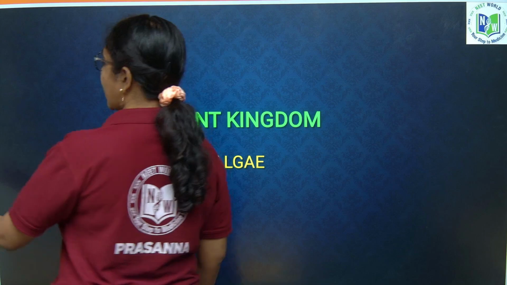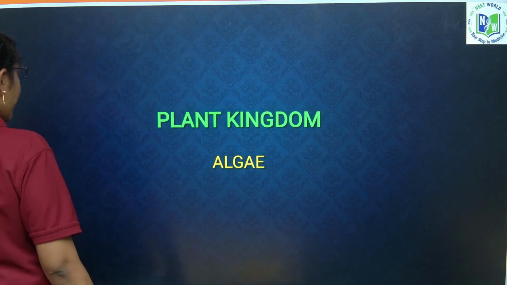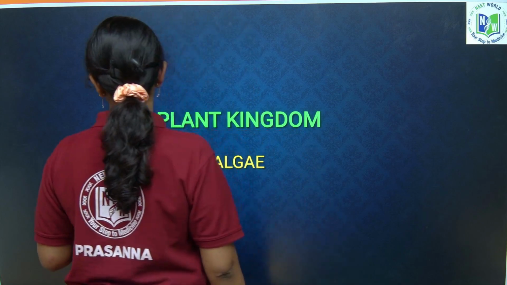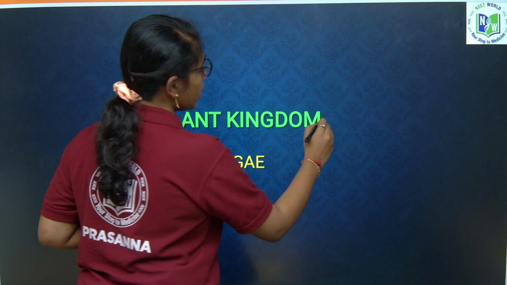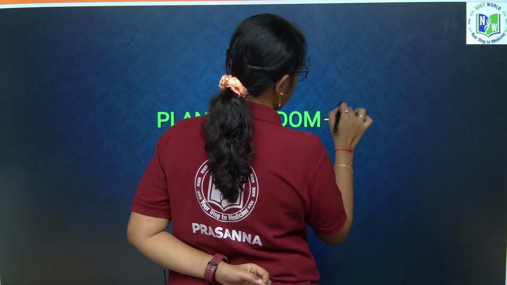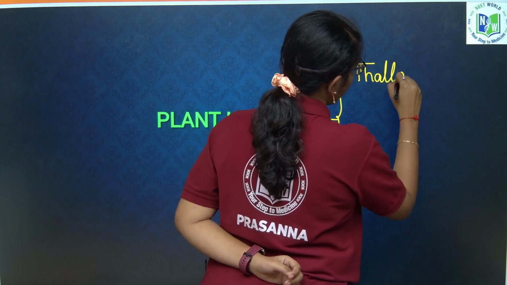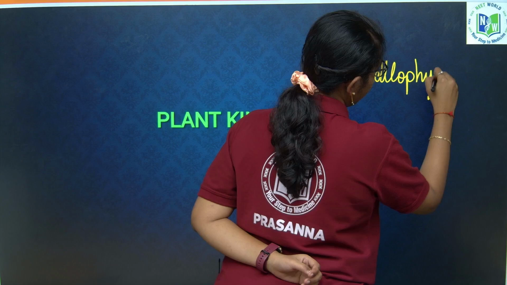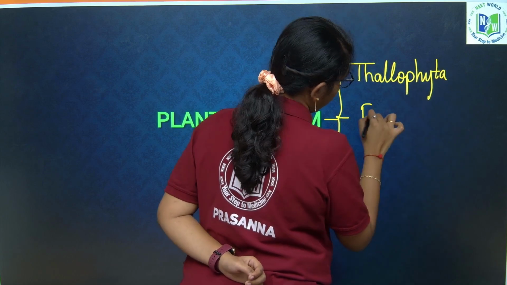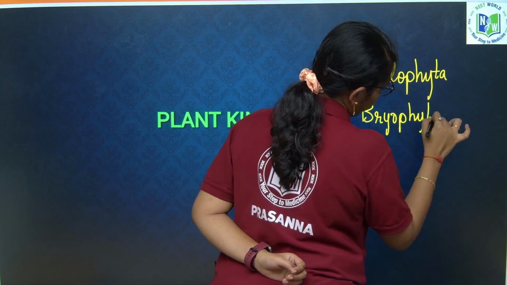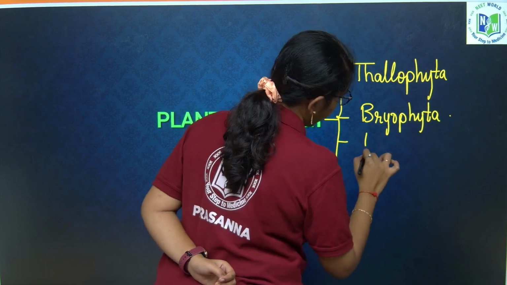If you look into the plant kingdom, it has 5 major divisions. They are Thallophyta, Bryophyta, Pteridophyta, Gymnosperms and Angiosperms. Thallophyta, which includes algae, Bryophyta, which are called the amphibians of the plant kingdom, Pteridophyta.